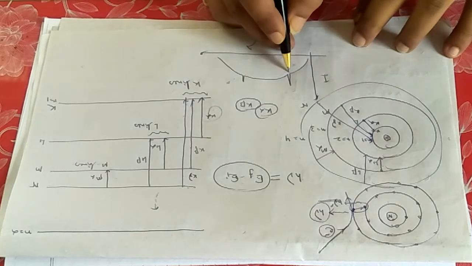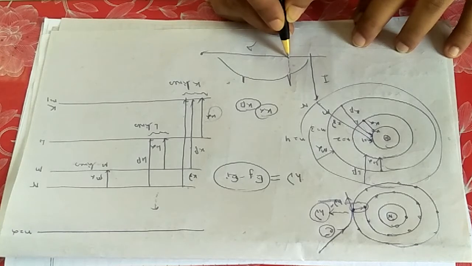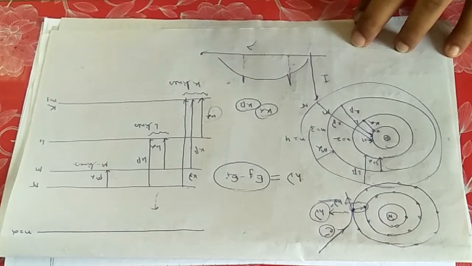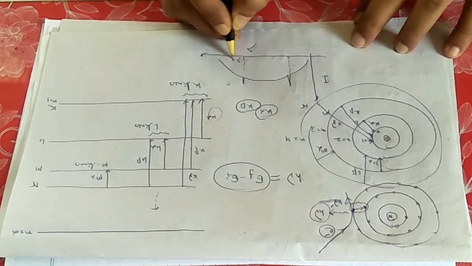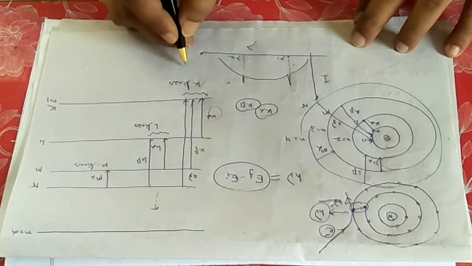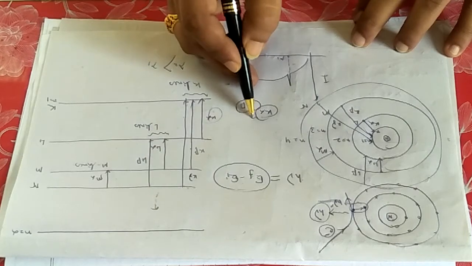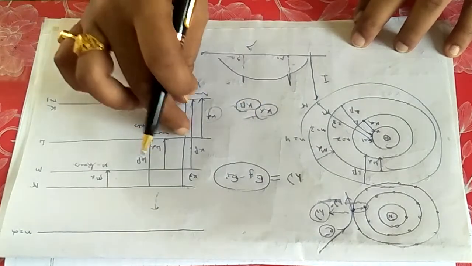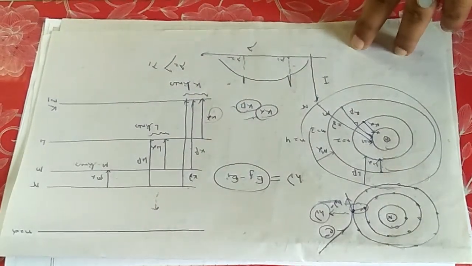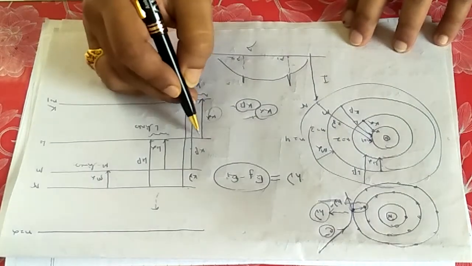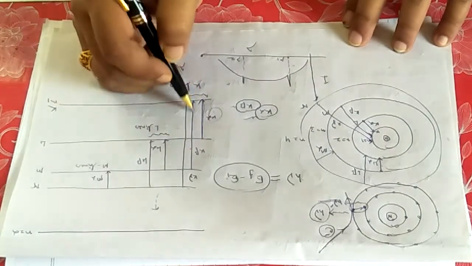Because you see, where the lambda is increasing, here the lambda is small, and here the lambda is large. If you consider this lambda 2 and this lambda 1, then of course lambda 2 is greater than lambda 1. Now try to understand K alpha and K beta. Look at this diagram. In this diagram you have K alpha and K beta.